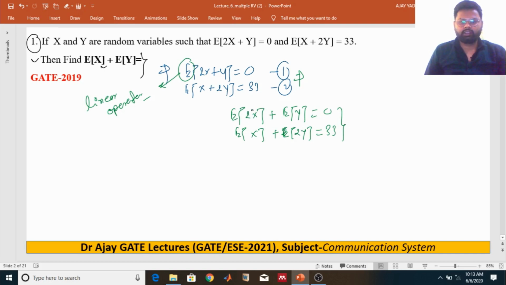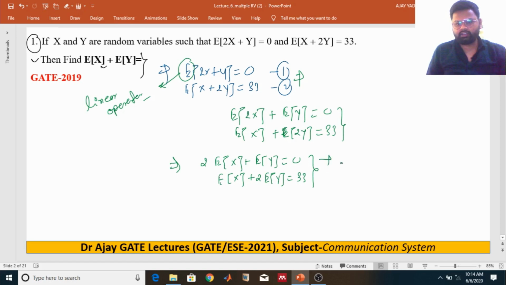As we know, if a random variable is multiplied by a constant, the constant can come out of the expectation. So the 2 comes out of the bracket. We get 2E[X] + E[Y] = 0. The next one is E[X] + 2E[Y] = 33. These are equations 3 and 4.